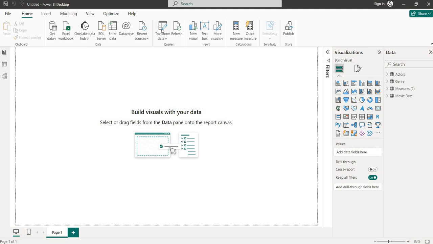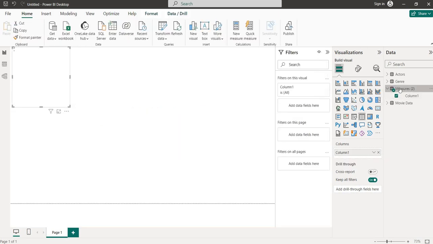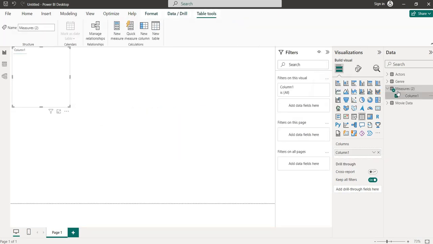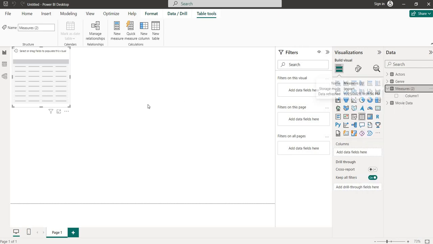Okay, don't select that. This Transform Data will take you to the Power Query, or don't make any new measures from here. Do this, Enter Data, and then make a separate table, because in that table we are making the different new measures. Don't do it directly, because we have to make a different number of measures, so it will not help you to make them in a single table. So make a new measures table.